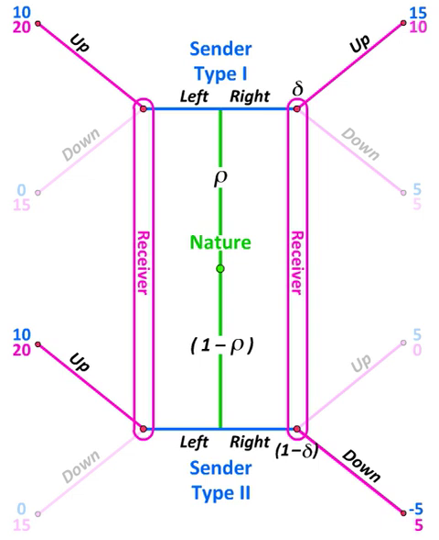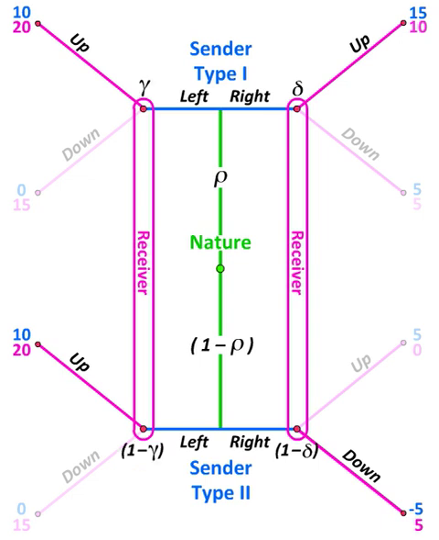By going down, on the other hand, he gets a payoff of 5 regardless of what type the sender was. 10 delta is larger than 5 when delta is greater than 0.5. So if the receiver believes the sender to be a type 1 sender with probability greater than half after observing the signal right, the receiver will go up rather than go down.